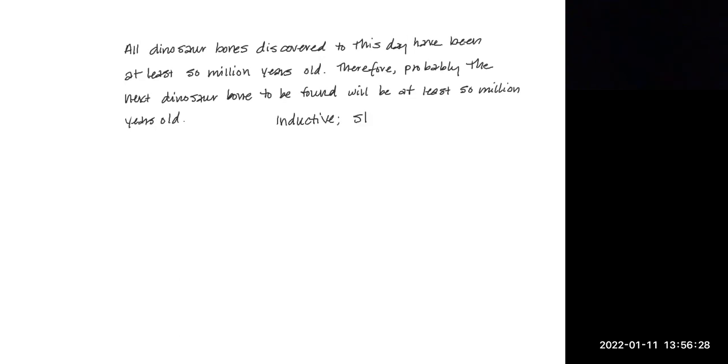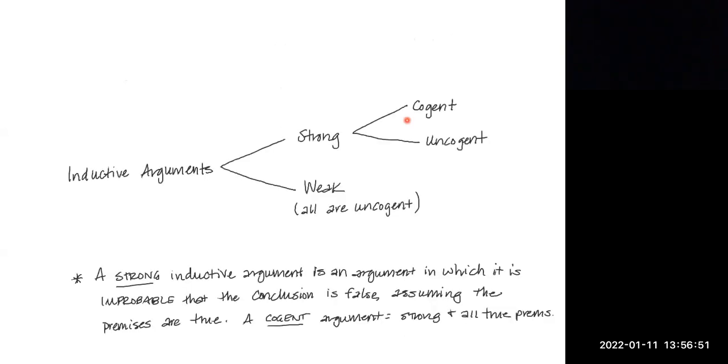So this would not only be an inductive argument, but it would also be strong, because the premise, when we assume it to be true, and it's easy to do because it actually is true, sometimes it's harder to do because the premise is not true, but that's okay. We assume it to be true. How strongly does it support the conclusion? Well, pretty strongly.